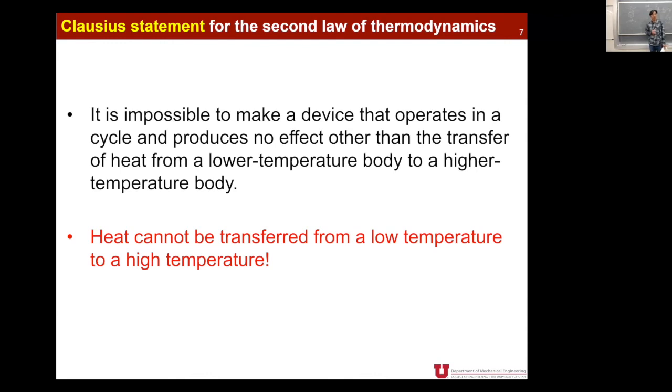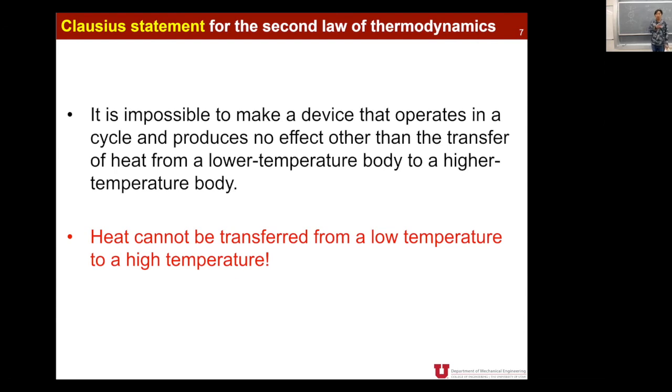Clausius actually thought about this at a very early time, and he stated the second law of thermodynamics by using this concept. He said that it is not possible to make a device that operates in a cycle and produces no effect other than the transfer of heat from a lower temperature body to a higher temperature body. I know that statement sounds pretty complicated, and it's pretty hard to understand, so let me rephrase what he says into a simpler sentence.